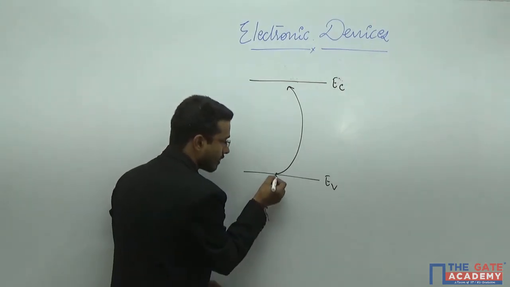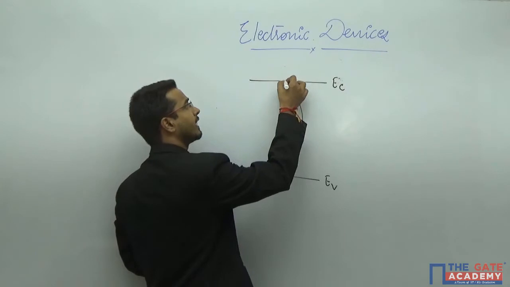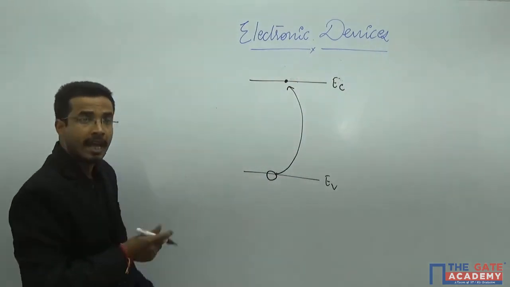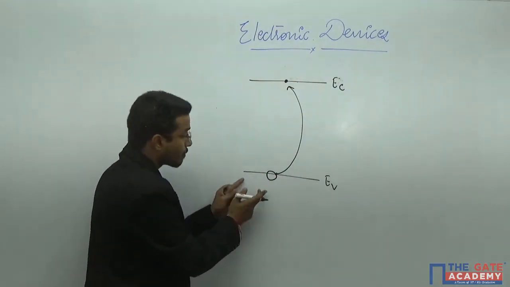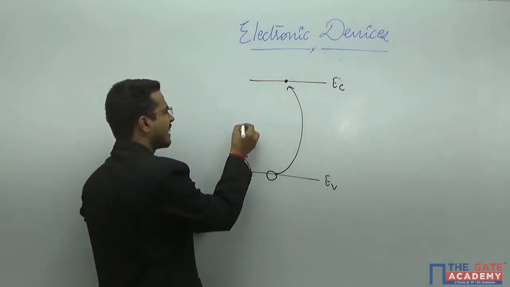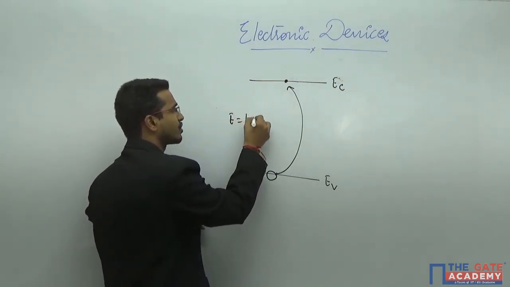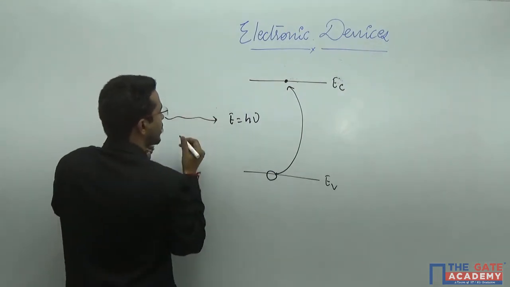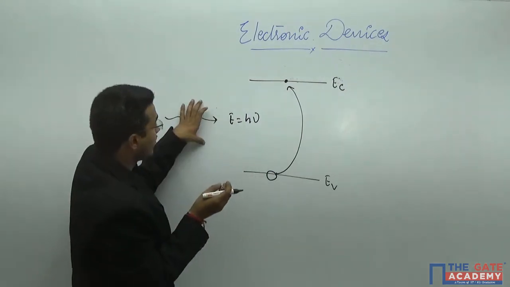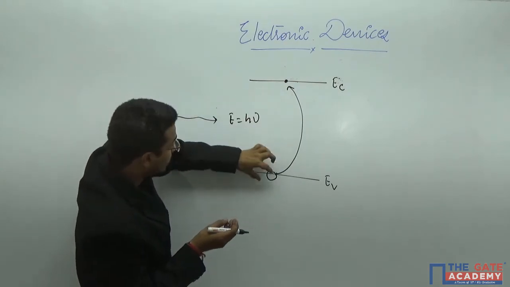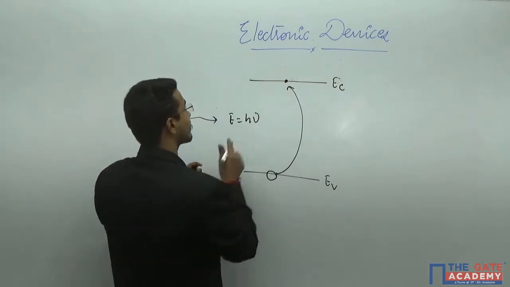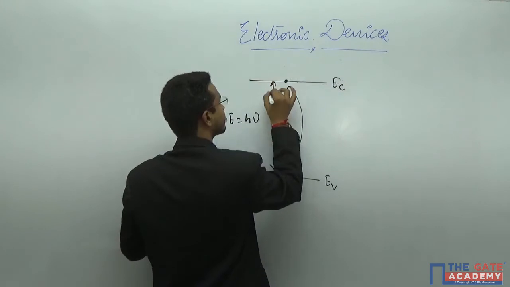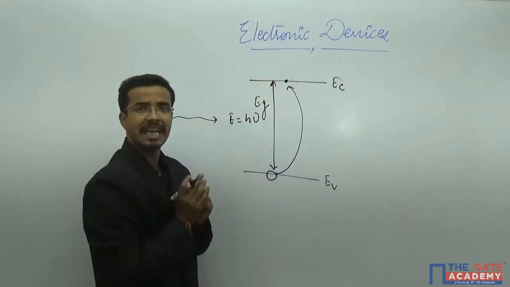Whenever this occurs, one hole will exist and one electron will come here. The energy required is E equals h nu. If this photonic energy is enough to detach the electron, that is known as EG, the forbidden energy gap.